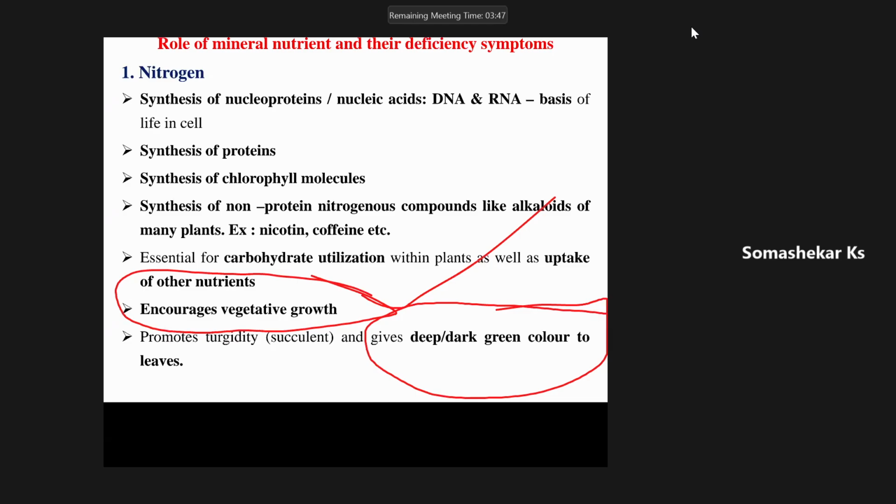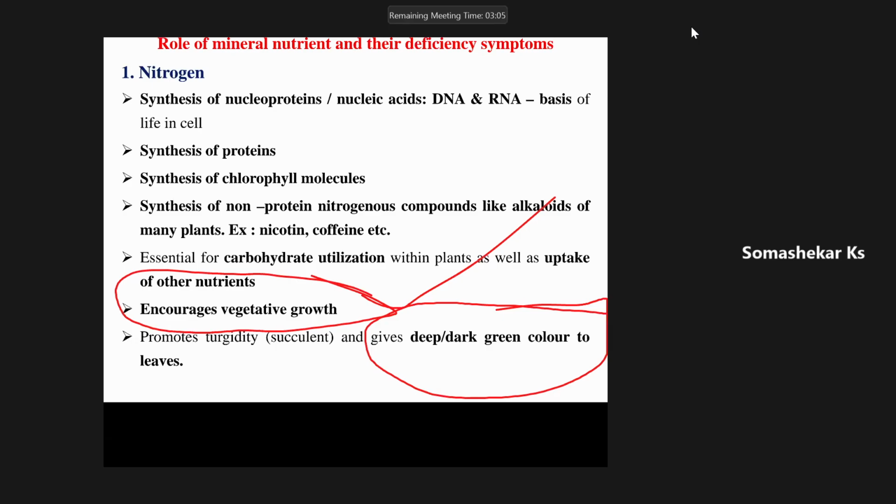And one more, these are all the functions and advantages. Another one is a disadvantage. Suppose as a scientist, I tell you to apply 100 kg of nitrogen to grow rice in 1 hectare area. Suppose you apply more nitrogen than 100 kg, that is 125 kg or 150 kg of nitrogen, then the plant height suddenly increases, and the entire plant becomes very succulent.